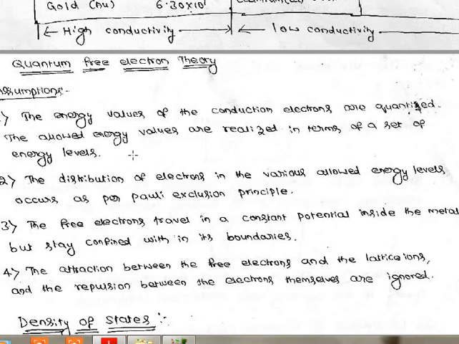So electrons will fill the specific energy orbits. You know the electron configuration SPDF. The s orbital fills first, then the p orbital, then the d orbital, then the f orbital. Like that, there will be quantized energy levels. There is no continuous energy, it will be quantized. That is the first assumption.